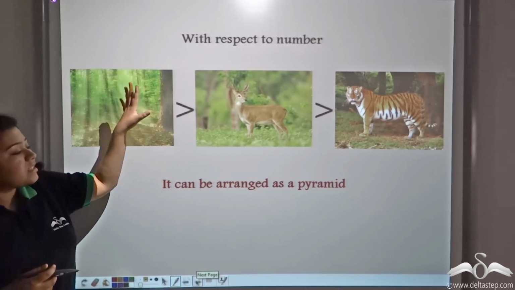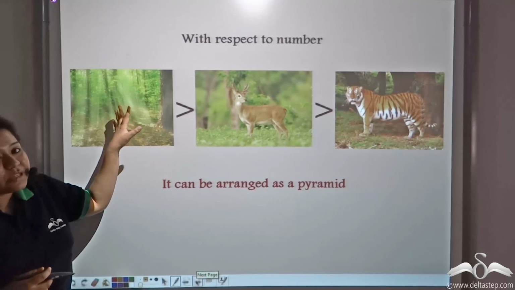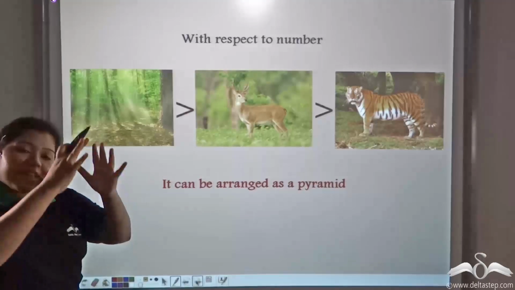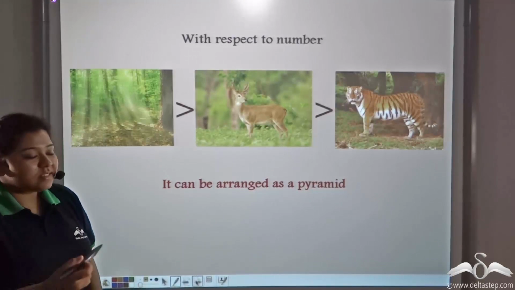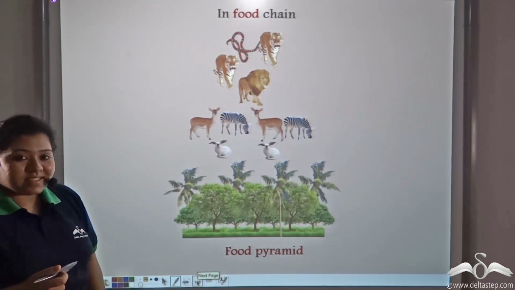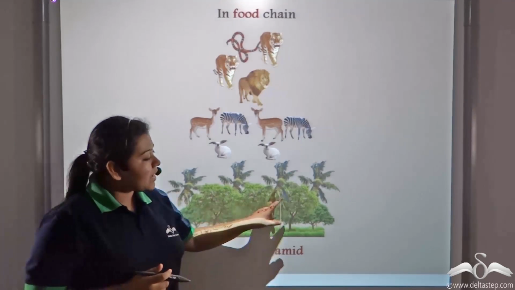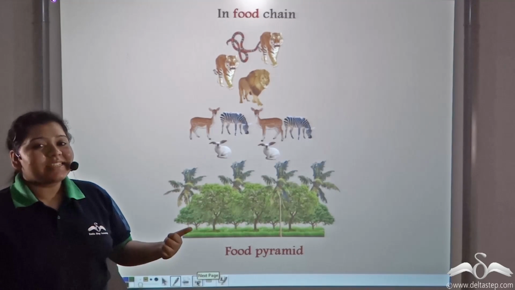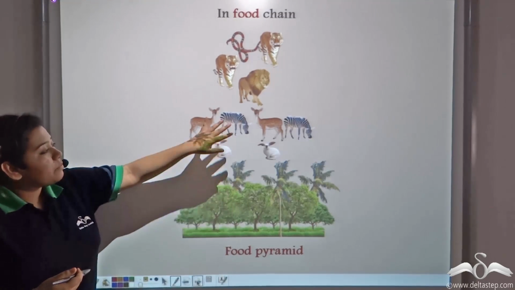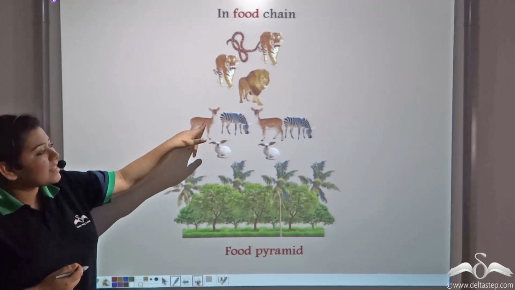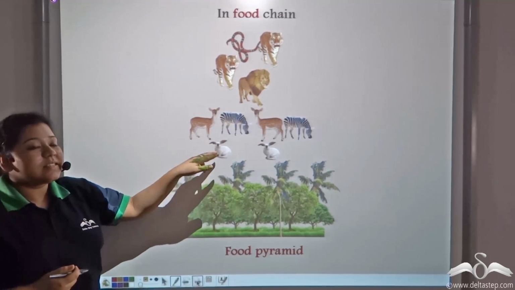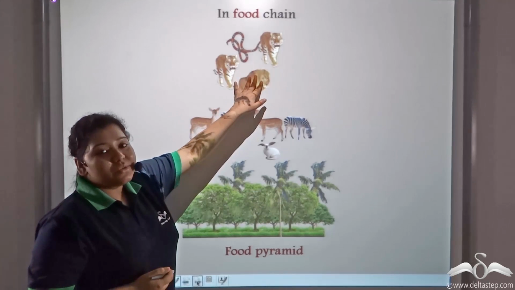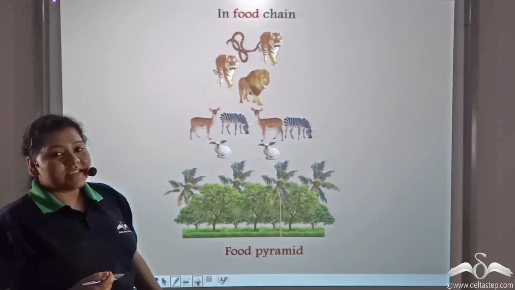So with respect to number, these producers, primary consumers, and secondary consumers can be arranged like a pyramid, like this, where plants form the base and have the maximum number present in the environment, followed by primary consumers, like these animals, zebras and rabbits and deer, and lastly, secondary consumers such as lions and tigers and snakes.